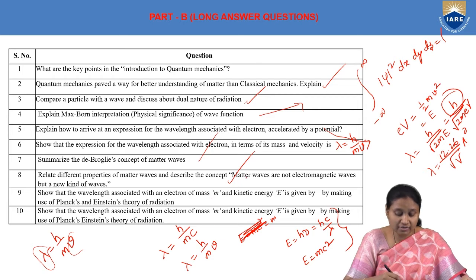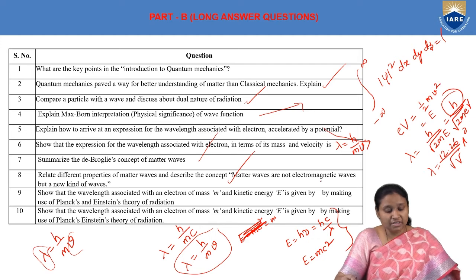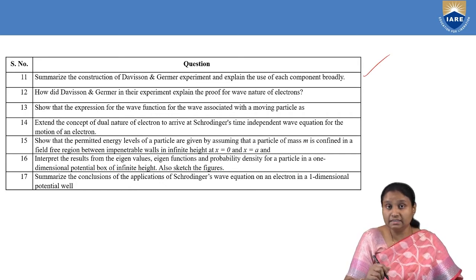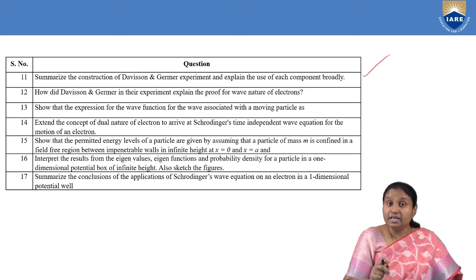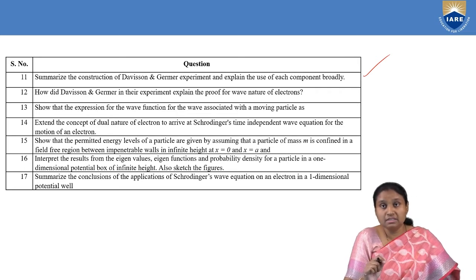Now show the wavelength using Planck's law, which we have already discussed, with respect to energy as well as with respect to mass and velocity. Then summarize the construction, which we have already discussed, where we have an electron gun. In the electron gun we have a tungsten filament which is heated to dull red, and then the electrons are accelerated by applying a potential. Then these fast moving electrons are made to fall on a nickel target, and scattered electrons are collected in different directions by using an electron collector or Faraday cylinder, and this electron collector is moved on a circular graduated scale. So this is the construction.